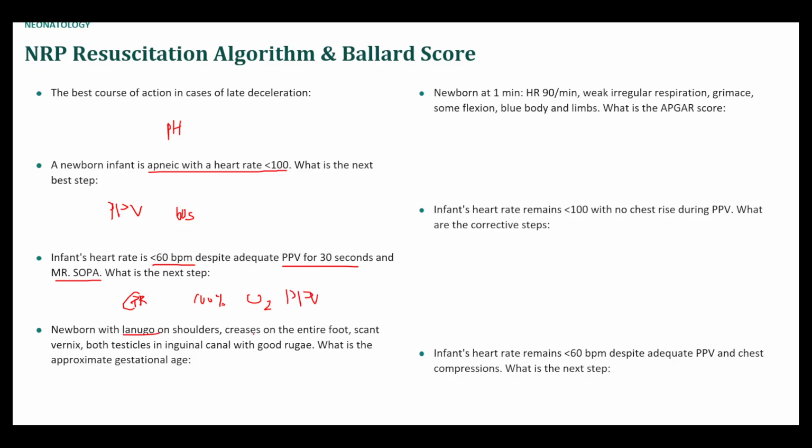Newborn with lanugo on the shoulders, creases on the entire foot, scant vernix, both testicles in the inguinal canal with good rugae, approximate gestational age. So I have no idea what this is, but I know what they're referring to. This is referring to parameters on the Ballard scoring system for prematurity.